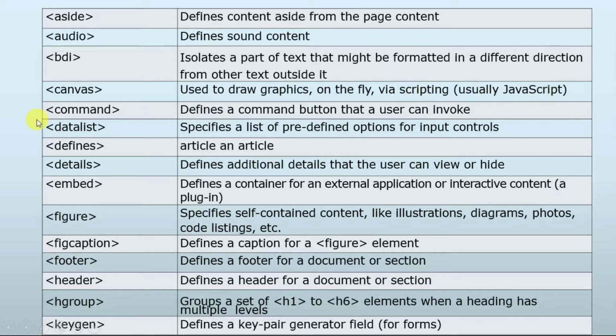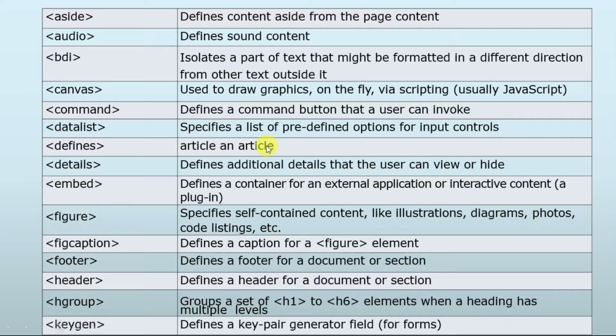Then we have the command element, which is very useful in several cases. Suppose a user wants to invoke or give a command button, we can do all these operations with the help of the command element. And then we have datalist. Datalist is very useful in forms because it specifies a list of predefined options for input controls. It means there is a predefined data set that we are using as an input control.